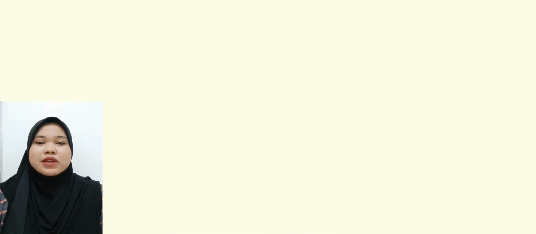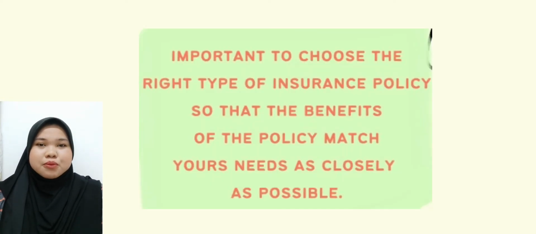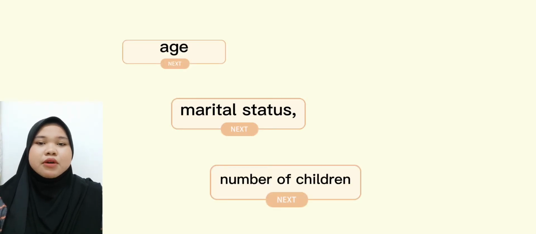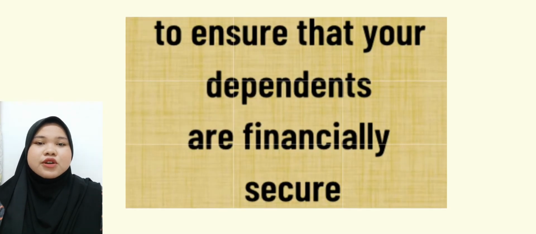I will present about choosing an insurance policy. It is important to choose the right type of insurance policy so that the benefits of the policy match your needs as closely as possible. Needs vary from each individual and depend on factors such as age, marital status, number of children, and employment status of you or your spouse. The basic purpose of buying insurance is to ensure that your dependents are financially secure.